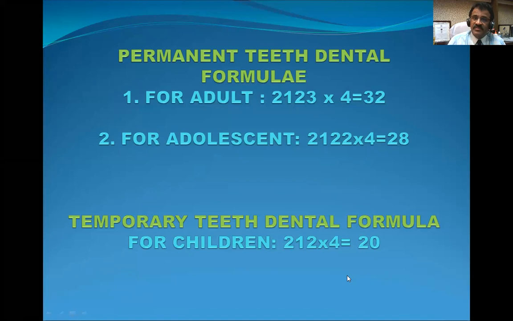Now the temporary teeth dental formula is in children before the age of puberty, and the total number of teeth is 20. Two incisors, one canine, and two premolars. No molars are there. So 2 plus 1 is 3, 3 plus 2 is 5, 5 fours are 20. So you can see that they don't have molars. All these 20 teeth, 5 on each side in the upper jaw and 5 on each side in the lower jaw, altogether 20, and they fall after some time, and that we will study here.